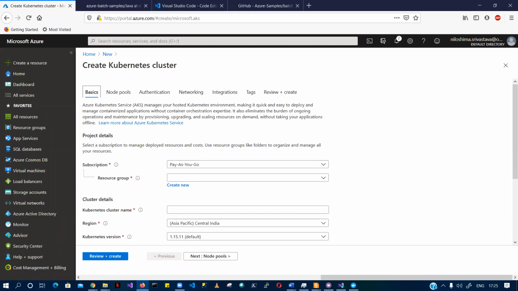A Kubernetes instance is basically a way for you to package your code, and the package itself contains all of the dependencies, everything that it needs to run, right? So if you're deploying your code as a package into Azure, the best part with Kubernetes is that it's open source. It is, like I have told you, invented by Google, but it is available on all major cloud platforms. So if you create code for a Kubernetes service, you can deploy it to Azure, you can deploy it to GCP, you can deploy it to Amazon Web Services.